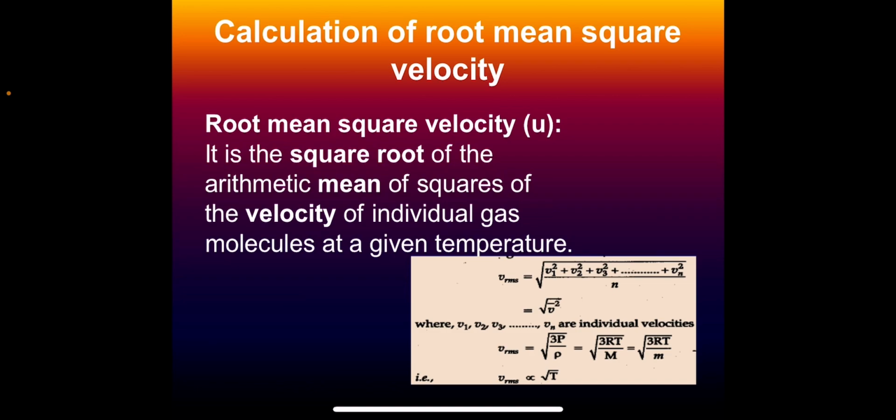So what is root mean square velocity? It is the square root of the arithmetic mean of the squares of different velocities of the molecules of a gas at a given temperature. Here V1, V2, V3 are the velocities of n different molecules. Root mean square velocity can also be expressed by the equation mu is equal to root of 3RT upon M, or 3PV upon M, or 3P upon rho. Here rho is the density.